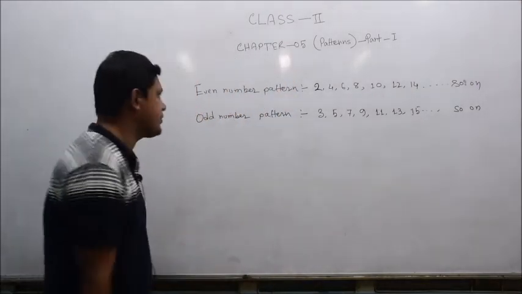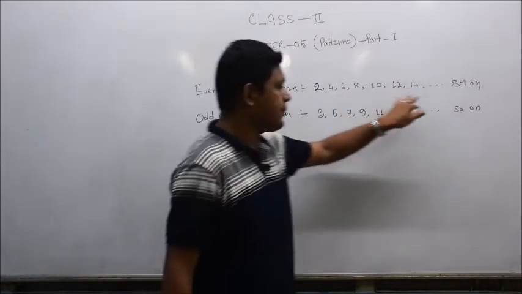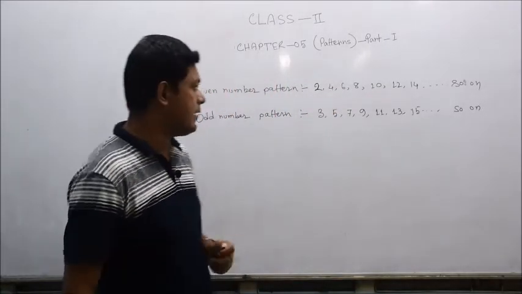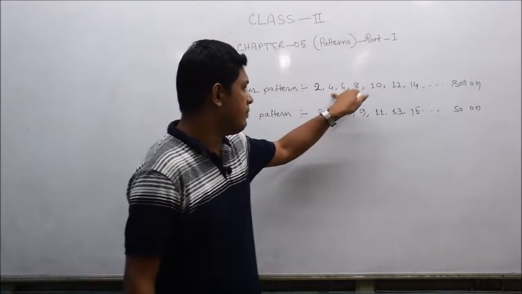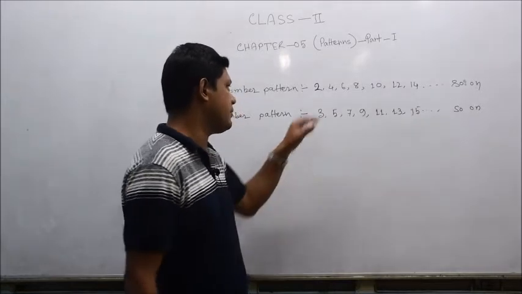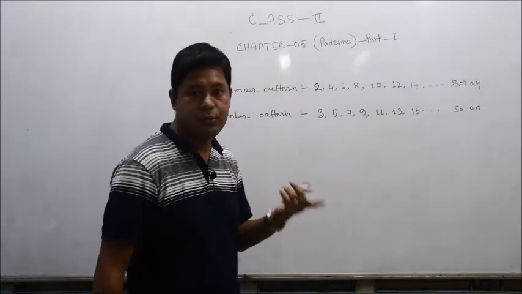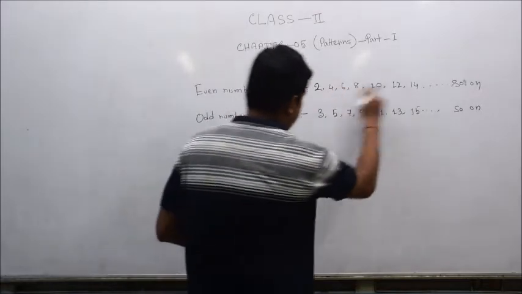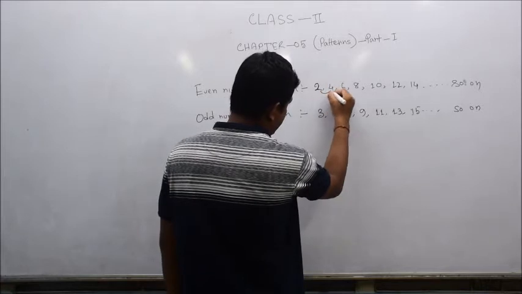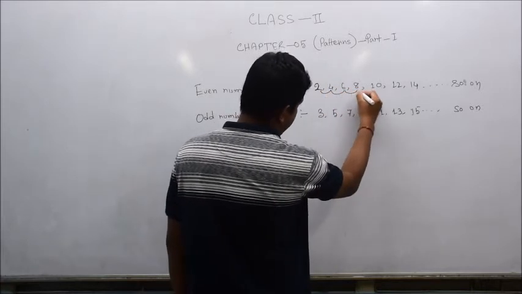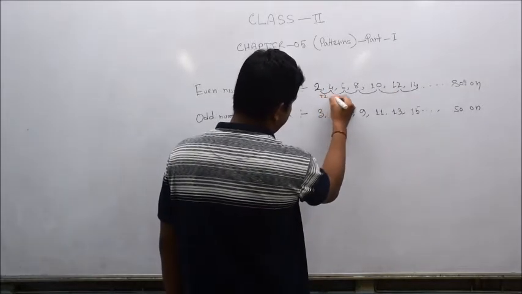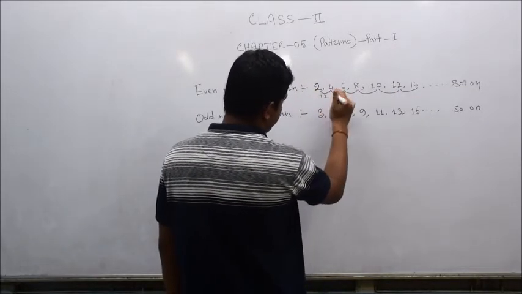Okay, dear students, here I have given two types of examples: the even number pattern and the odd number pattern. The first part of the pair is the even number pattern. Here you have seen the series is following a specific set of rules, because the difference between 2 and 4 is 2. I have already given you these definitions and examples in the first part. 2, 4, 6, 8, 10, 12, 14, this way they are growing, because if we add 2 to 2, it becomes 4.